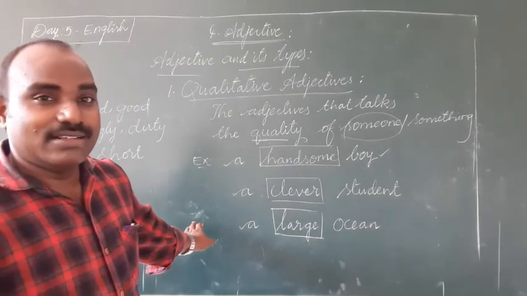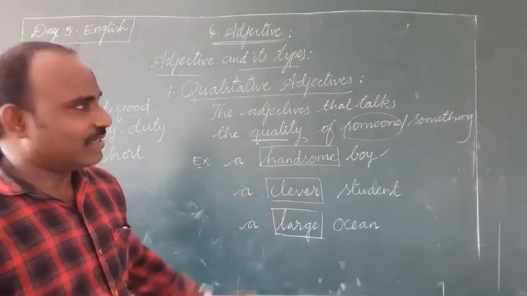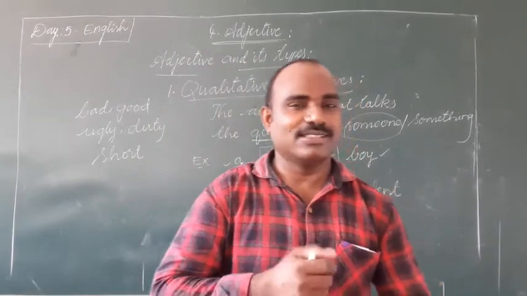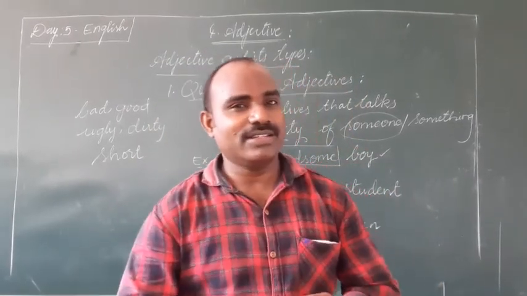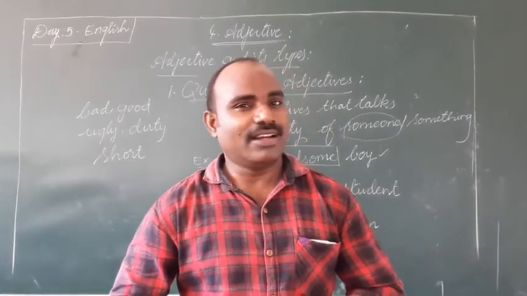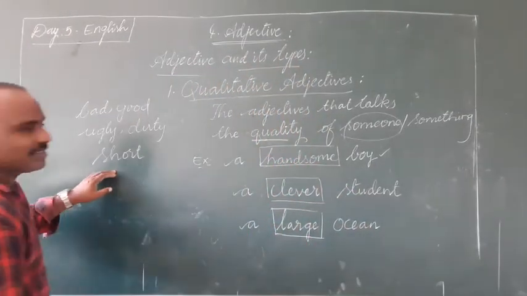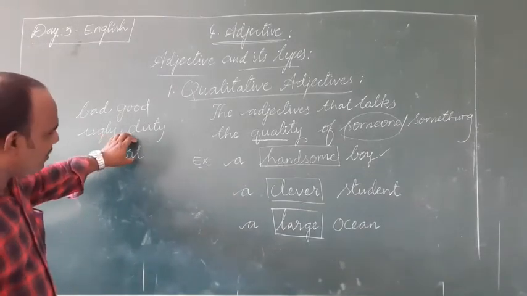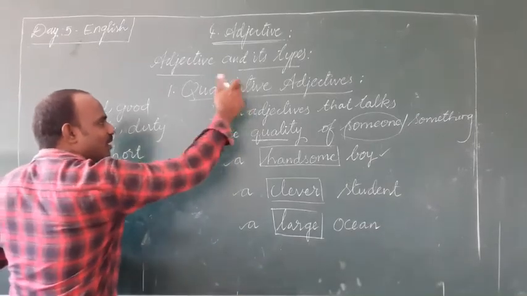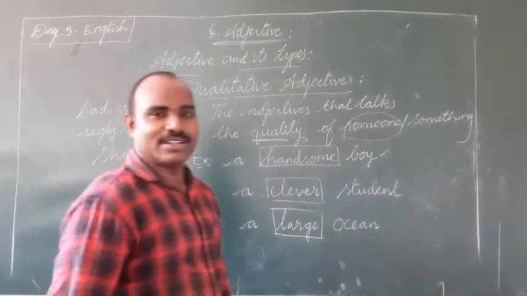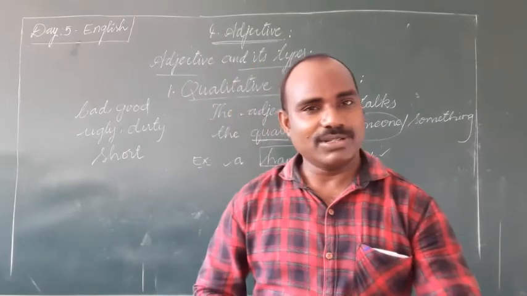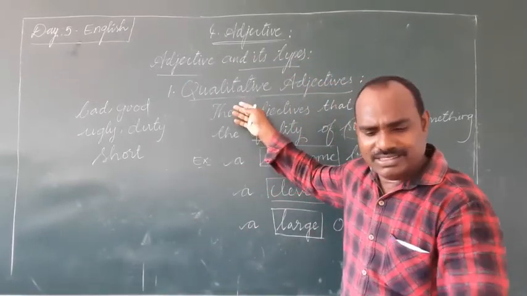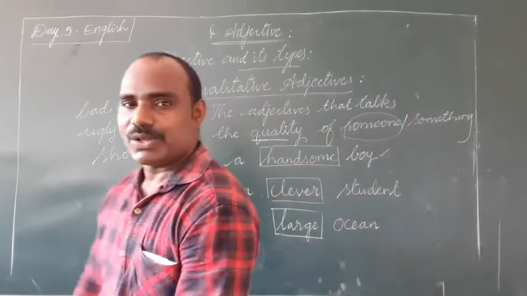It talks about the size of the noun. In the beginning, I have told you, adjective is a word that tells us about the quality, quantity, color, shape, size, etc. Here this word short belongs to the size. So, this also can be considered as qualitative adjective. So, qualitative adjectives are nothing but the adjectives that talk about the quality of someone or something. This is enough for qualitative adjective.